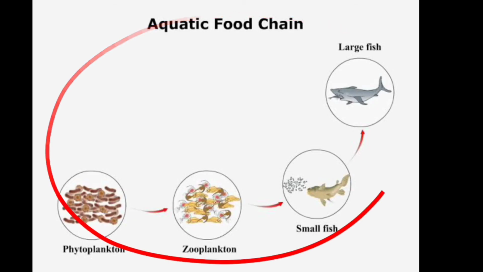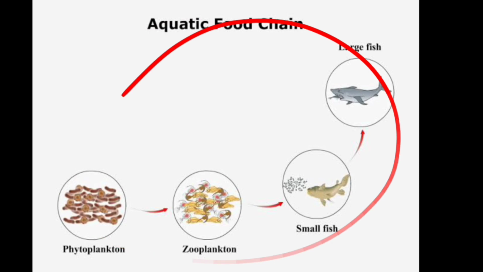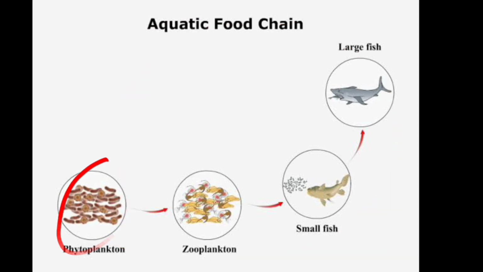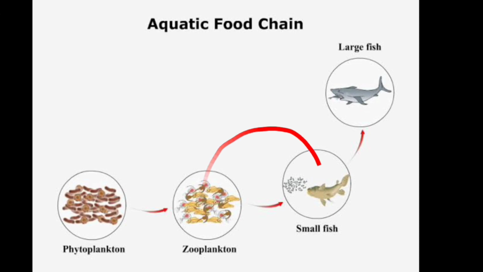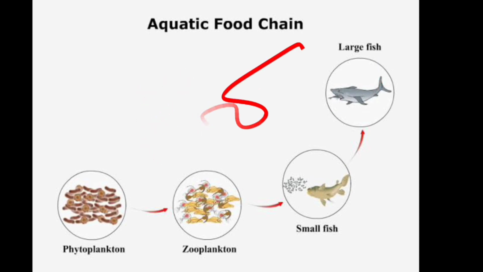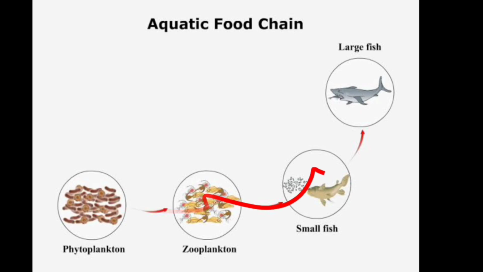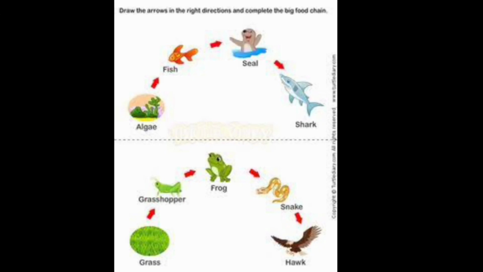So this is an example of an aquatic food chain where the phytoplankton, that is the plant-like organisms, are eaten by the zooplankton, that is the animal-like organisms. Now the animal-like organisms are eaten by the small fish. Now the small fish is eaten by the large fish. As the energy is transferred from one organism to another through different food, it is known as a food chain.